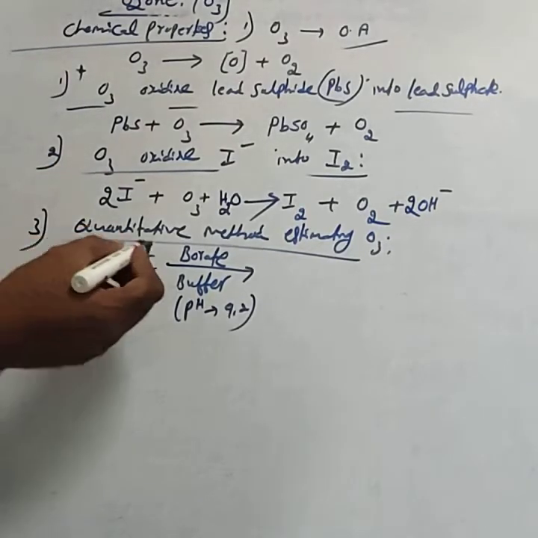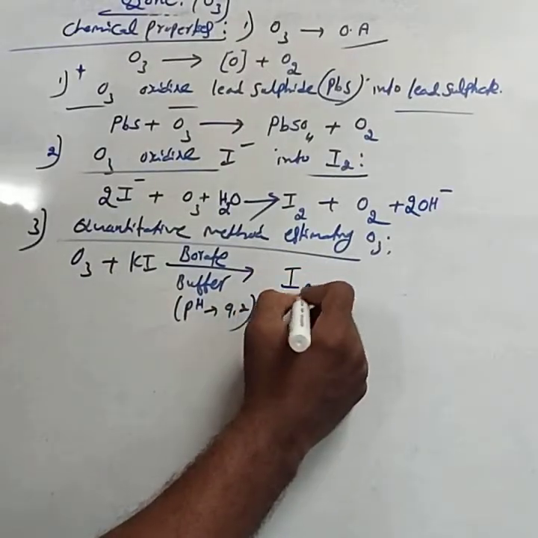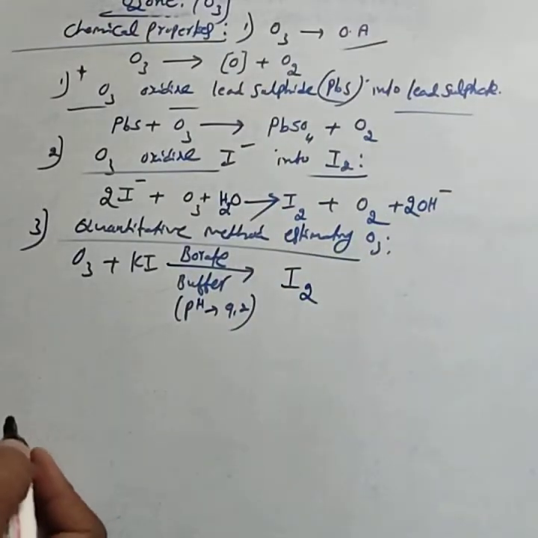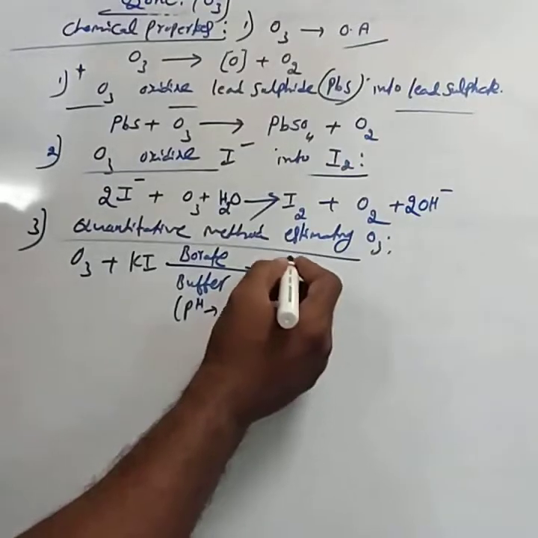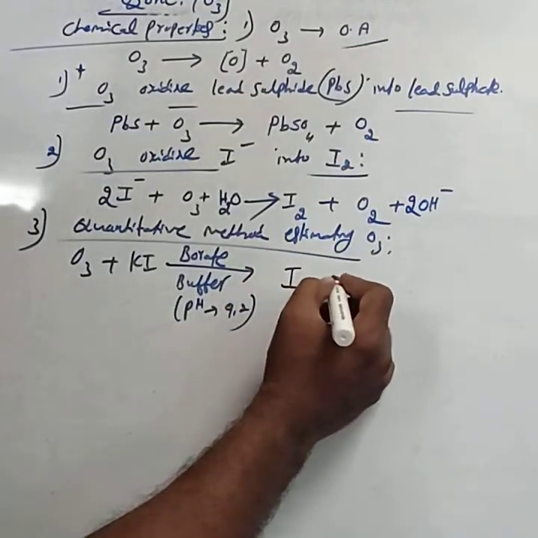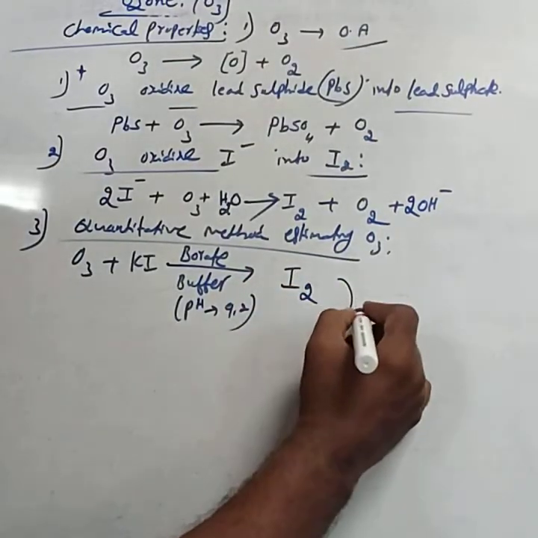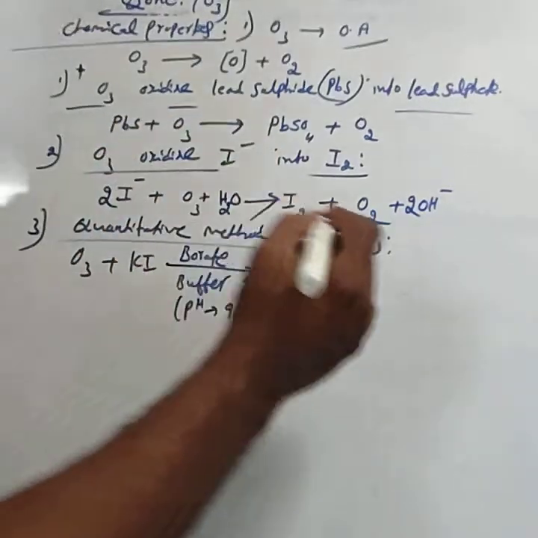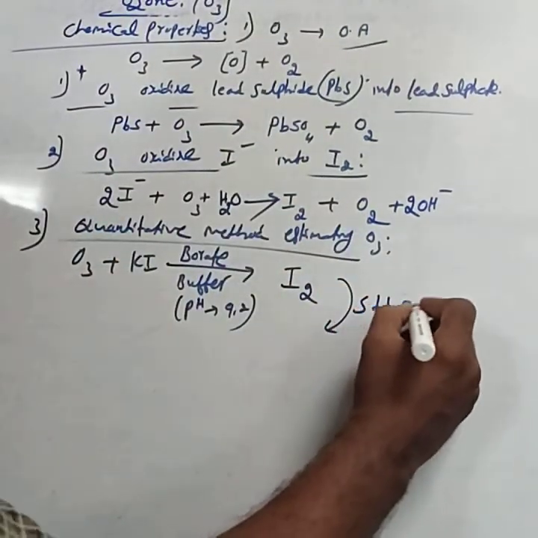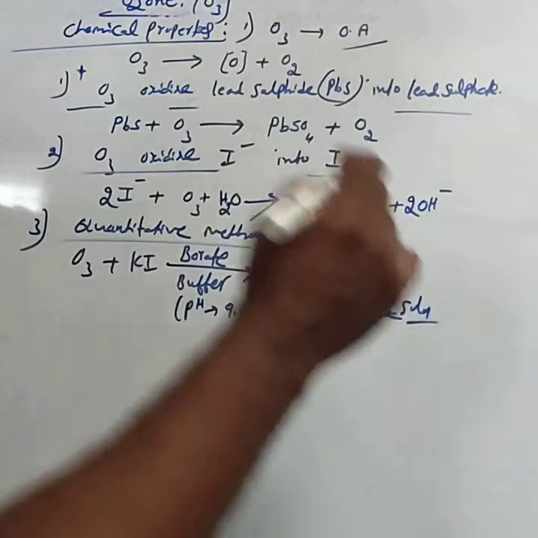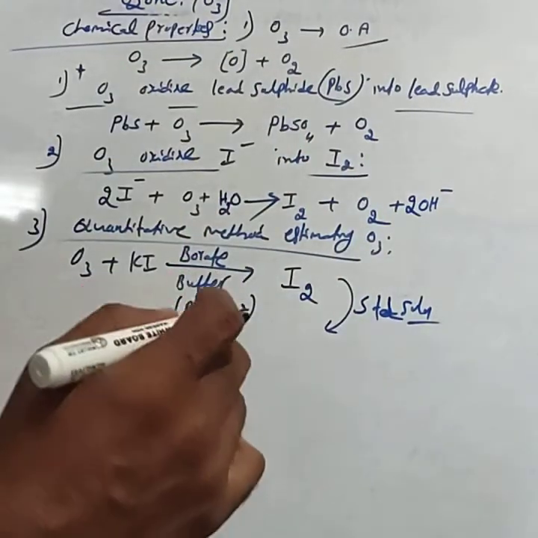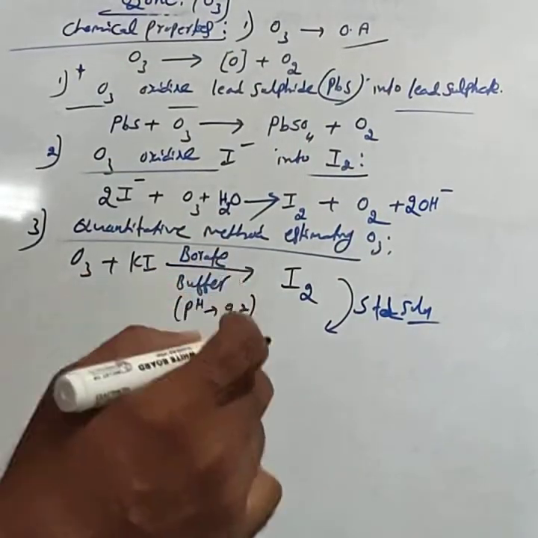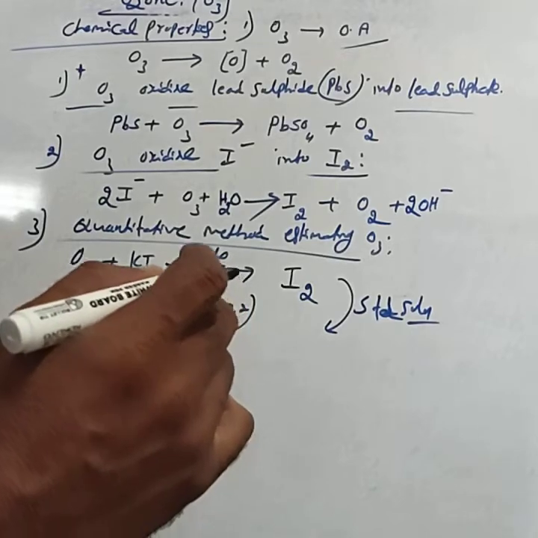Hence ozone oxidizes potassium iodide into iodine. I2 is liberated. This liberated iodine is treated with a standard solution. Standard solution means a solution whose strength, concentration, molarity is known.